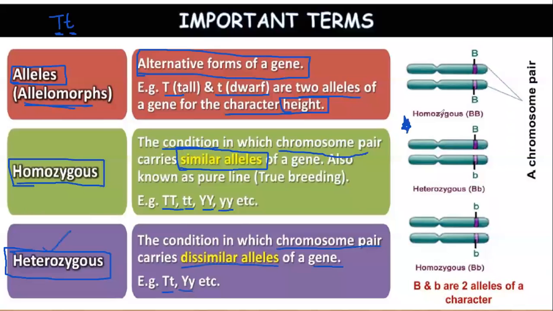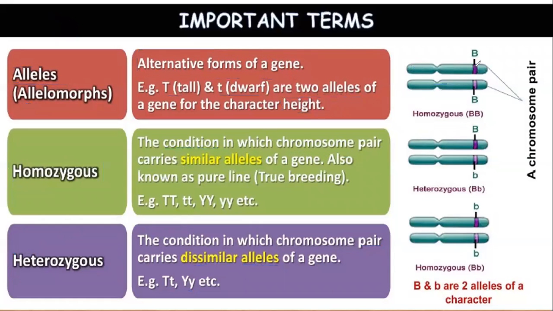Okay, look at the first one, the homozygous condition. Suppose this blue color is a chromosome, and a particular allele is present. The alleles present on both the chromosomes are the same, so you can call it homozygous condition. Clear with the concept?